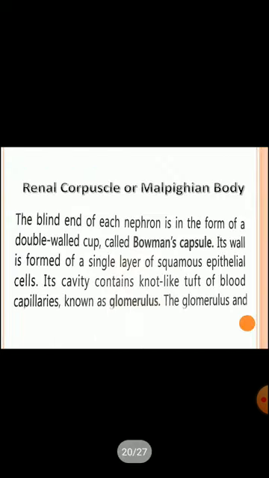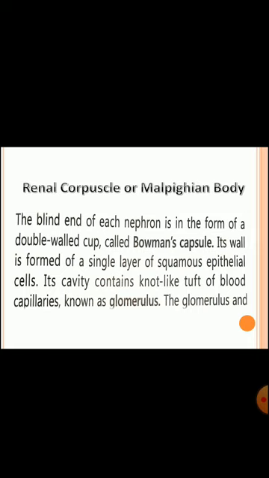Let's see the renal capsule or Malpighian body. The blind end of each nephron is in the form of a double-walled cup known as the Bowman capsule. The wall is formed of a single layer of squamous epithelial cells and the cavity contains a knot-like tuft of blood capillaries known as the glomerulus.